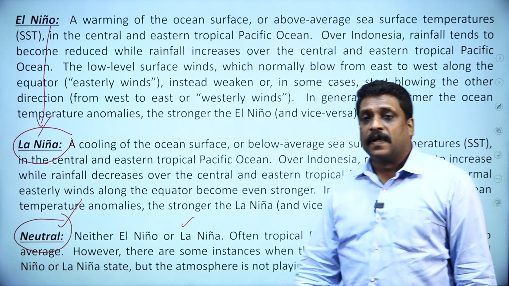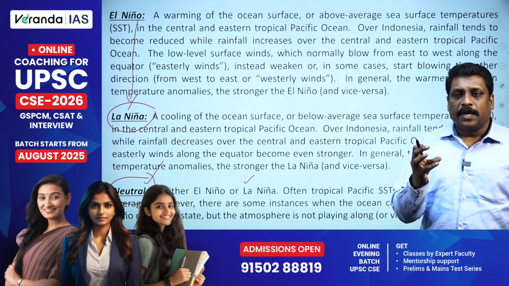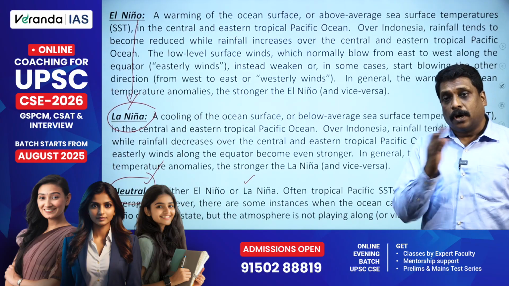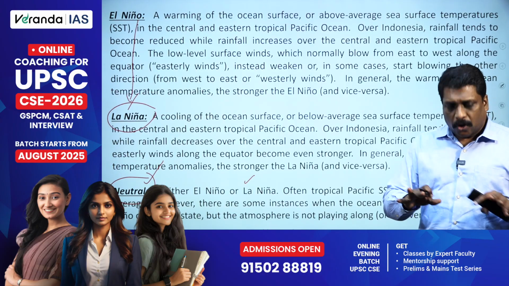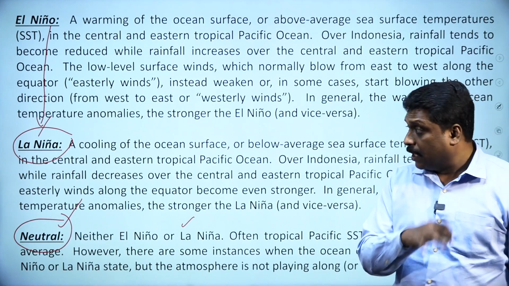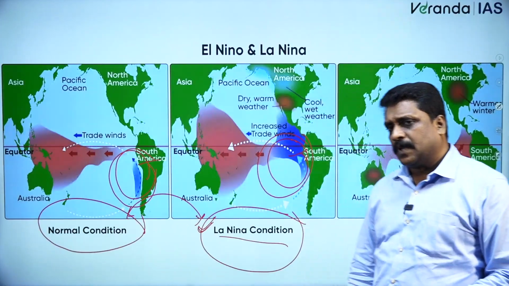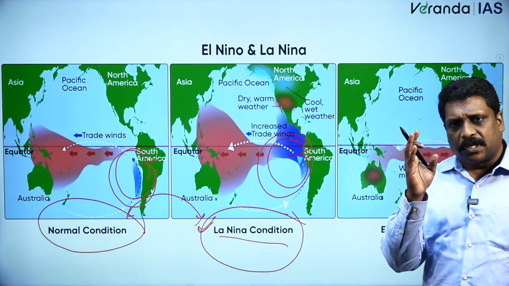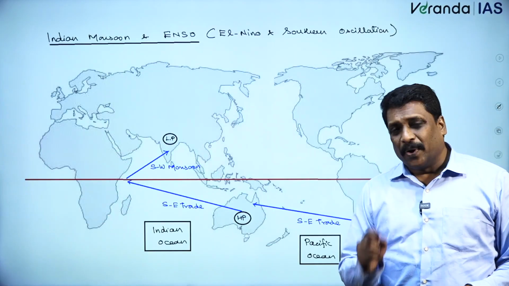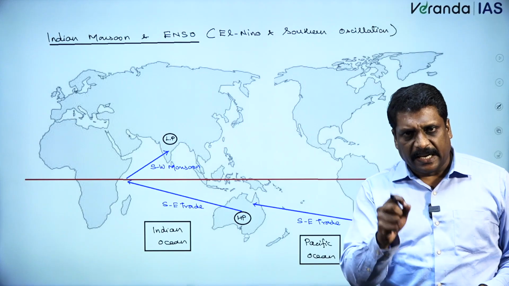Somewhere I understand the temperature anomaly, the temperature differences, will not be so great when it comes to the normal temperature pattern of this Pacific Ocean. Okay. Now I have to answer one question. If I understand what this La Nina and El Nino are, including the neutral condition, how exactly is it going to affect Indian monsoon?